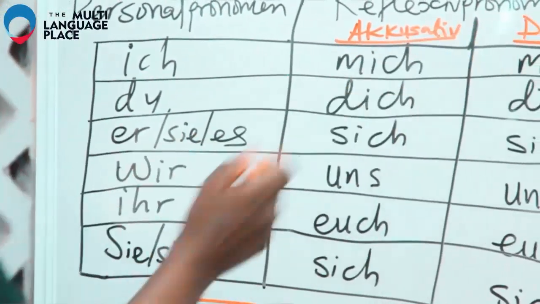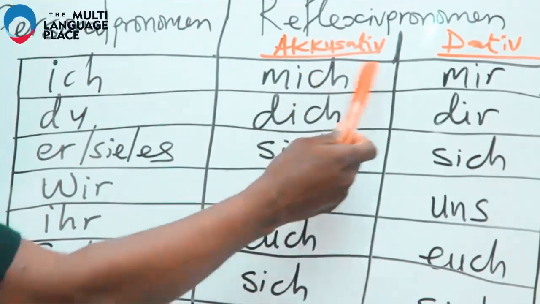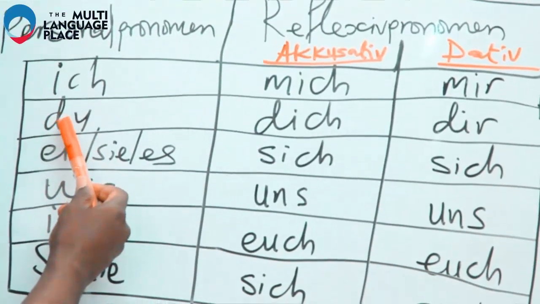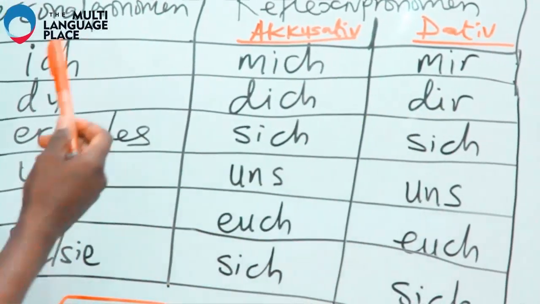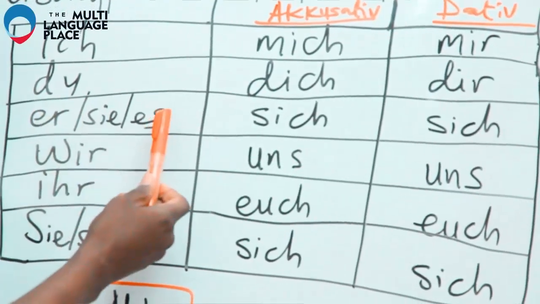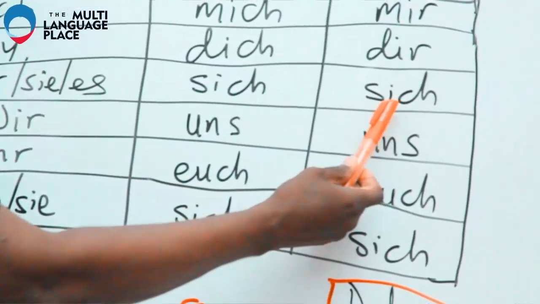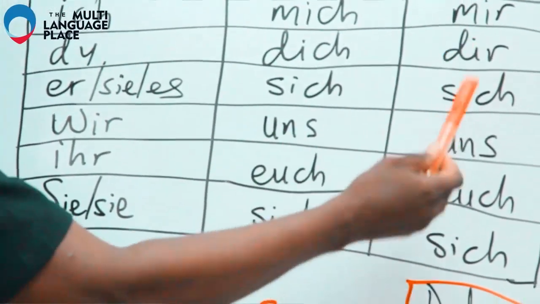Now we have the dative. For ich, of course, accusative is mich, dative is mir. Du, accusative dich, dative dir. For er, sie, es, reflexive pronomen sich, and dative is also sich. For wir, uns, uns.